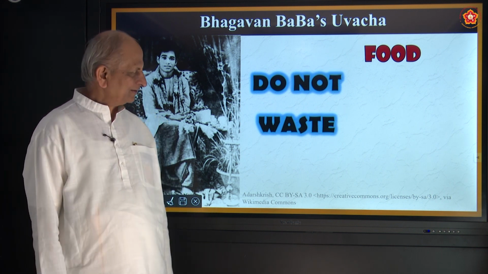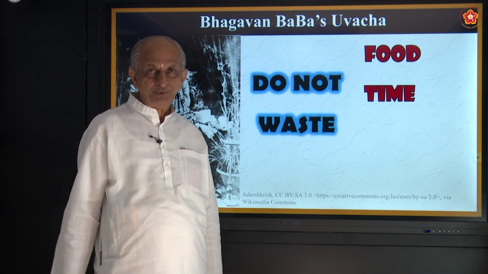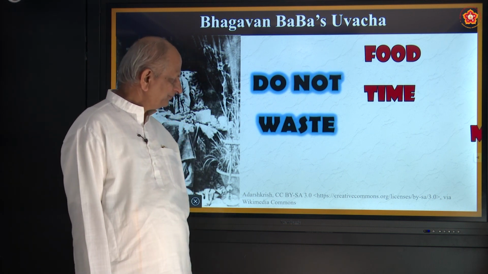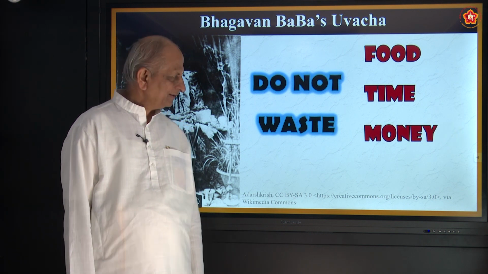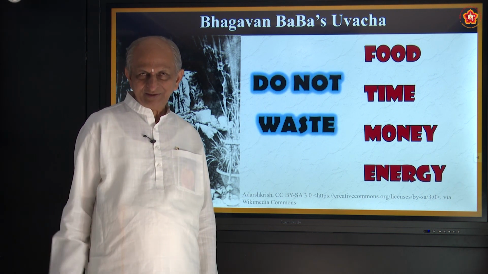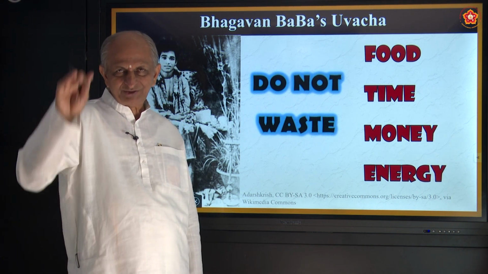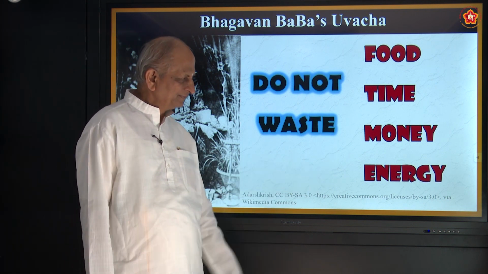Don't waste, okay? God will not be happy. Don't waste time also. Time is precious. And don't waste money, okay? And don't waste energy, unnecessary talking, unnecessary thinking of some foolish things, shouting, howling, they all waste energy.